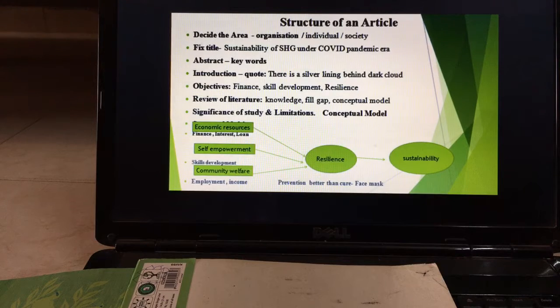And then we have to give some objectives regarding my title, and I should do a little review of literature next, so that it will help me gain some knowledge. Then I have to give the significance, the importance of the study, and I have to quote the limitations, and finally frame a conceptual model like this, which is very, very important.